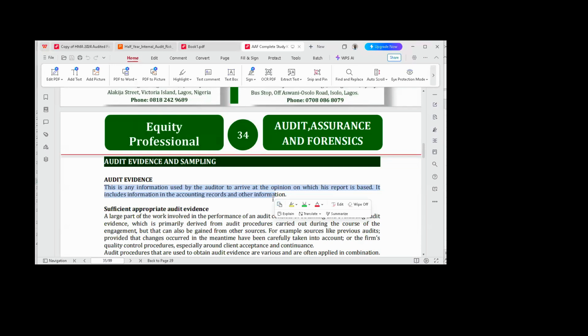Instead of saying that he gathered information, reviewed records, examined this, examined that, before he makes up his mind, just say that later he obtained sufficient and appropriate audit evidence.